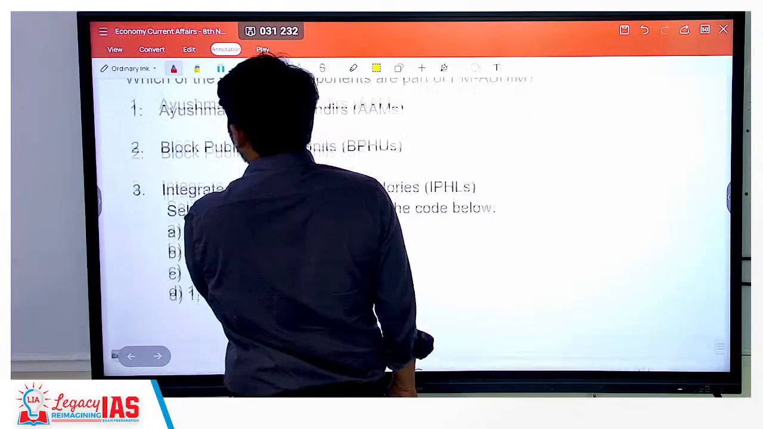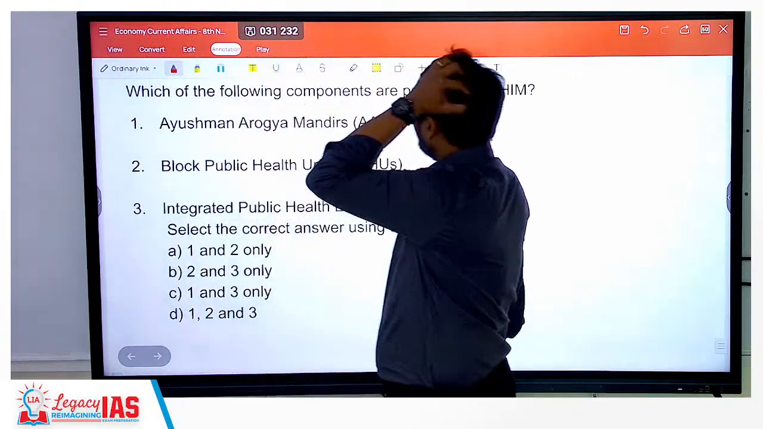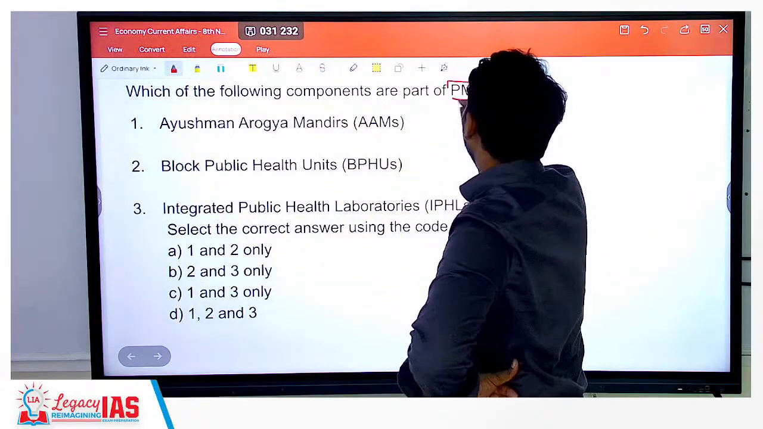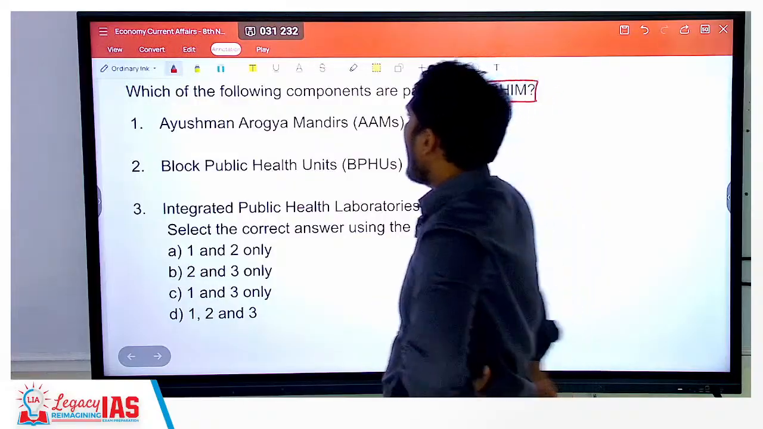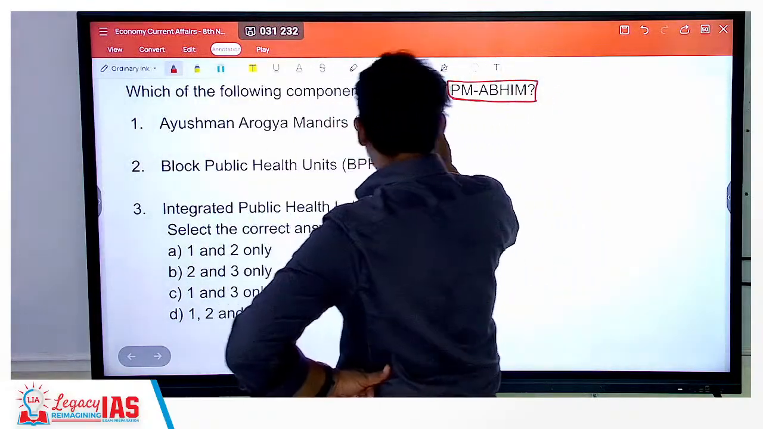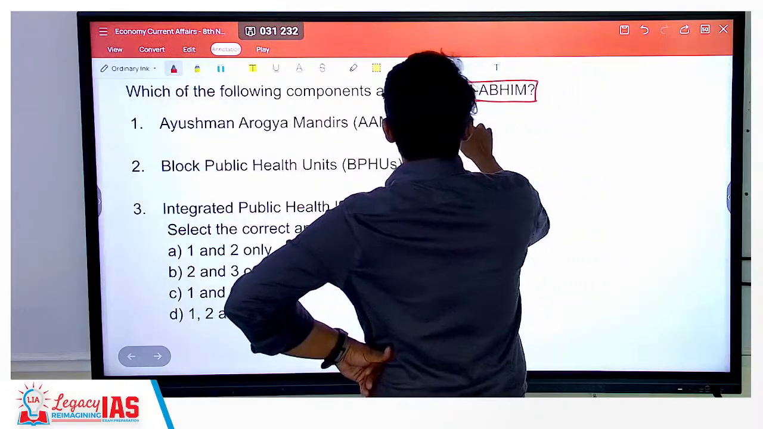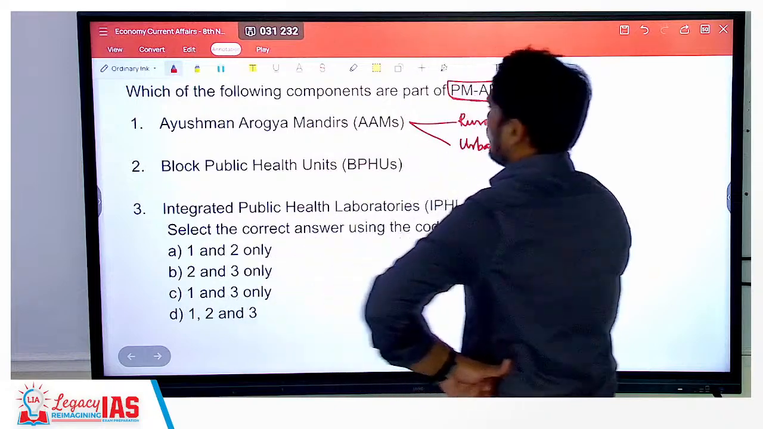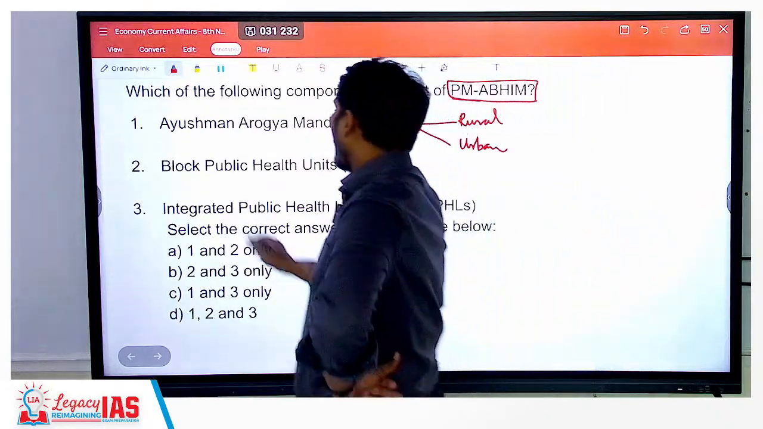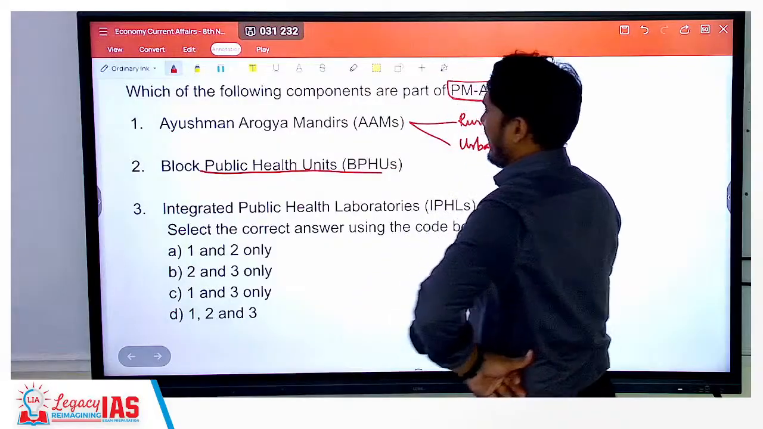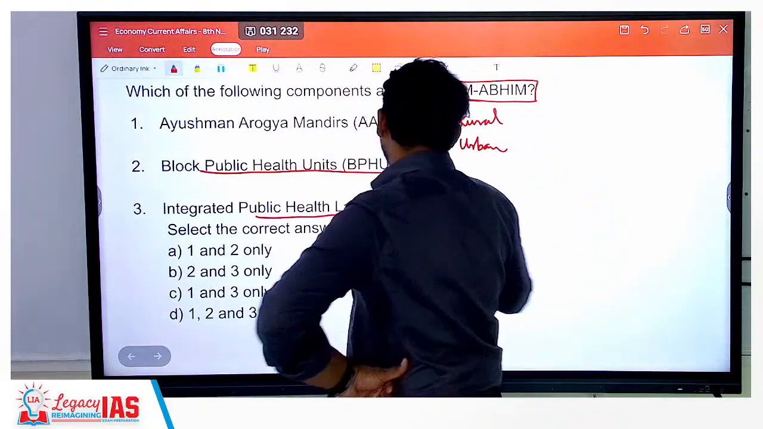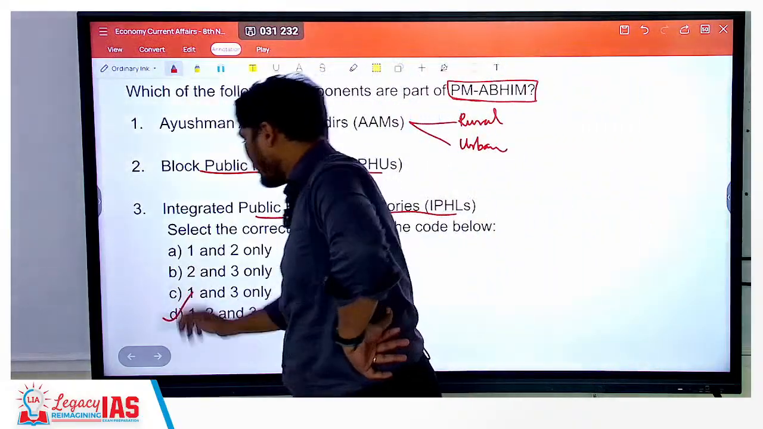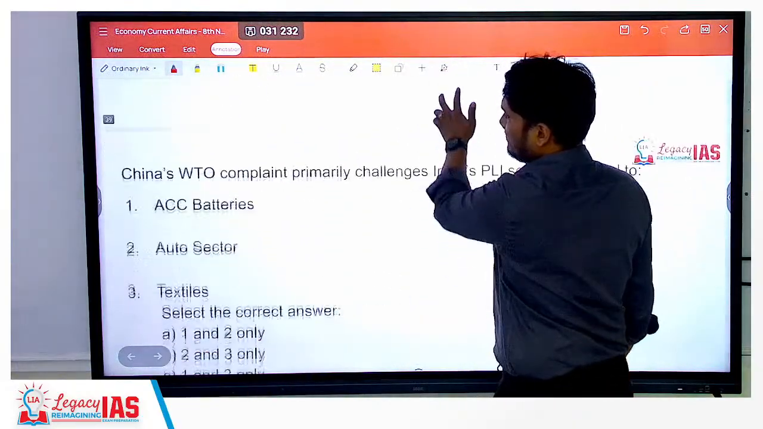Next is, which of the following components are part of Pradhan Mantri's Ayushman Bharat Health Infrastructure Mission? Ayushman Arogya Mandirs, yes. In fact, there will be rural Ayushman Arogya Mandirs as well as the urban Ayushman Arogya Mandirs. Block public health units, yes, as I said, there will be there. Integrated public health laboratories, yes, the health laboratories will also be there. So 1, 2 and 3 all are correct.